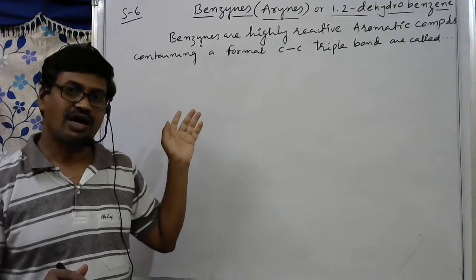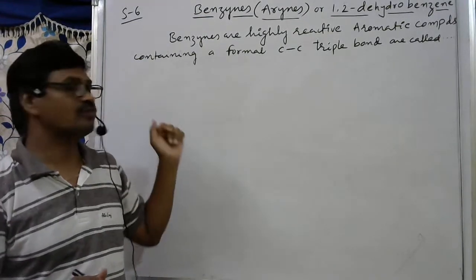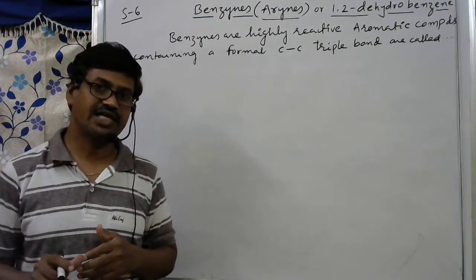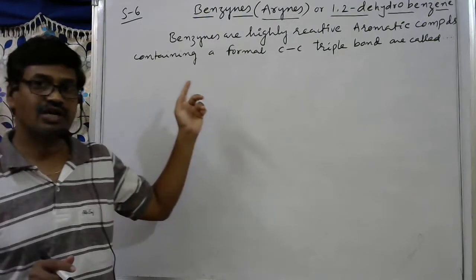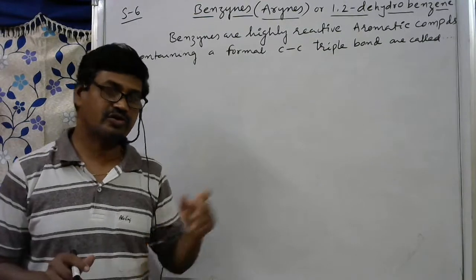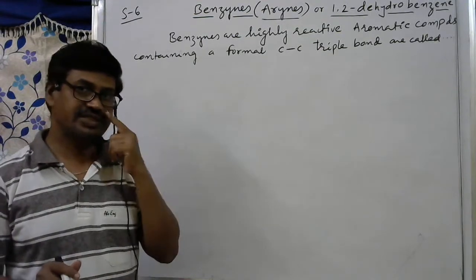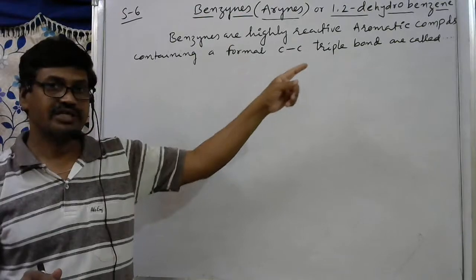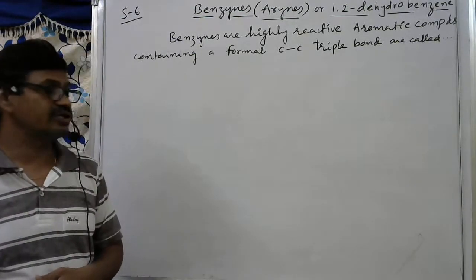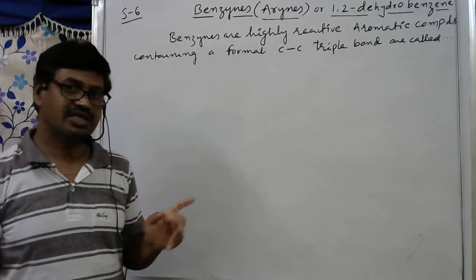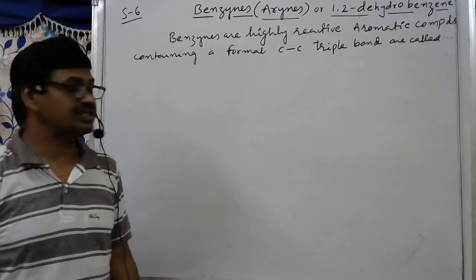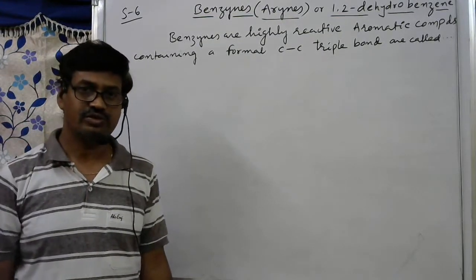They are highly reactive compounds. Benzynes are highly reactive aromatic compounds containing a formal carbon-carbon triple bond. Highly reactive aromatic compounds containing a formal carbon-carbon triple bond are called benzynes, otherwise arynes, otherwise 1,2-dehydrobenzene.